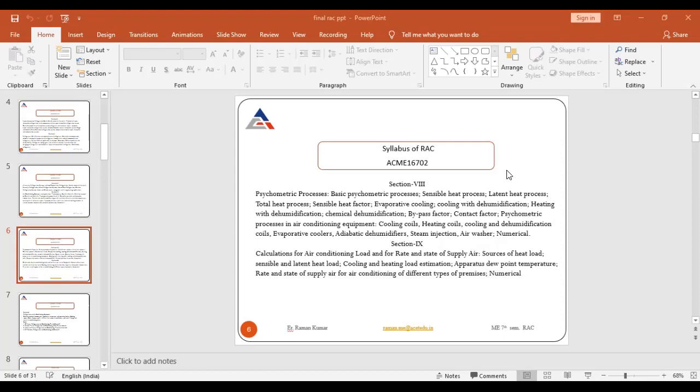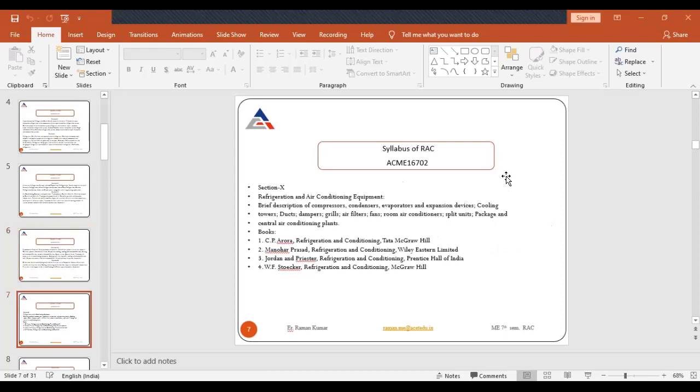Okay, so first of all, I will start now. The book recommended for this syllabus of RAC: different books are there. The C.P. Arora book is also there, the Manohar Prasad book is also there. Okay, so you have to purchase Refrigeration and Air Conditioning by S. Chand, written by its author R.S. Khurmi. Okay, so you have to follow this book only, R.S. Khurmi.